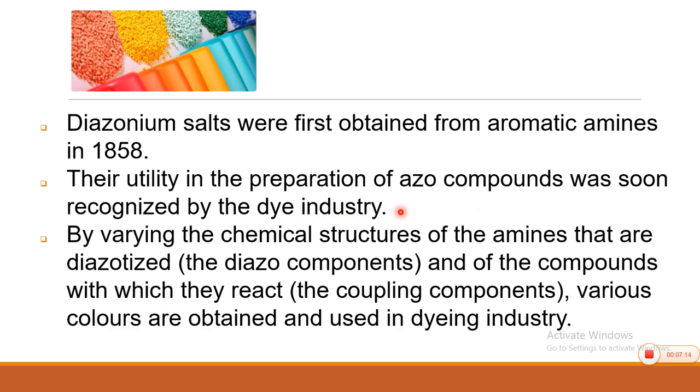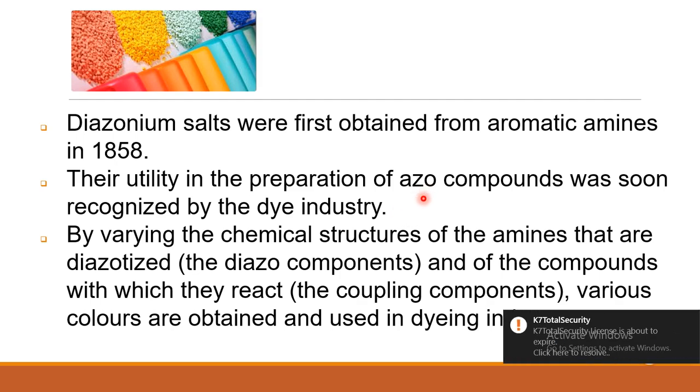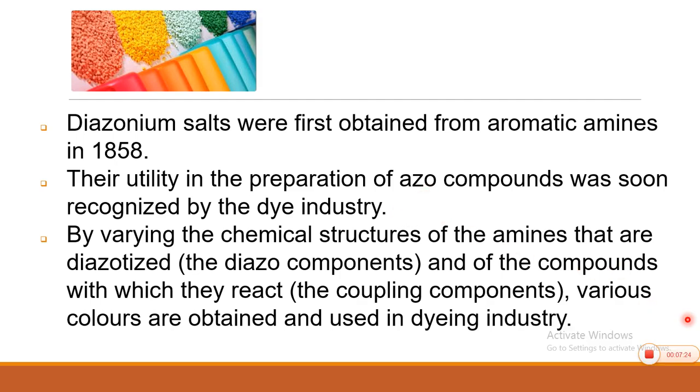The second type of reactions which I mentioned, that is coupling type of reactions, these reactions lead to the formation of azo compounds which are industrially important. This importance was identified and therefore, these compounds and these reactions became prominent in the dyeing industry. By varying the chemical structure of the amine, we have seen there are two components in the second type of reaction. One component is your amine, the other component is something aromatic which is to be coupled. After considering the examples, it will be very clear.